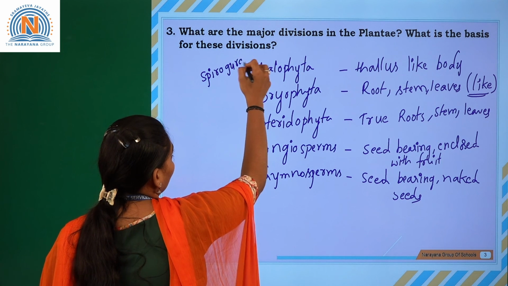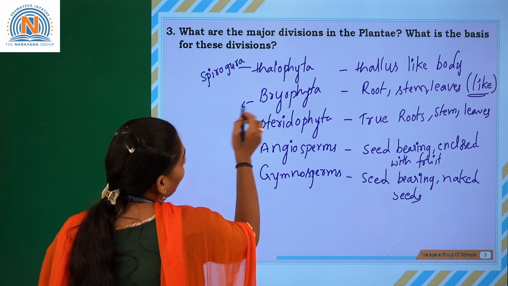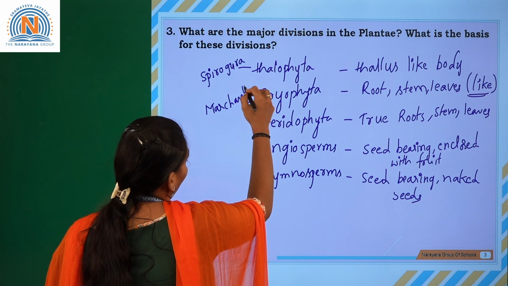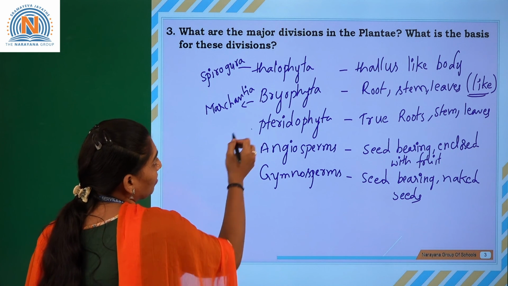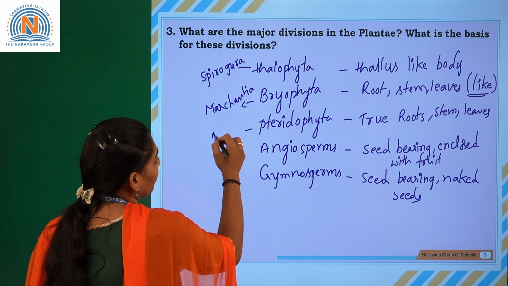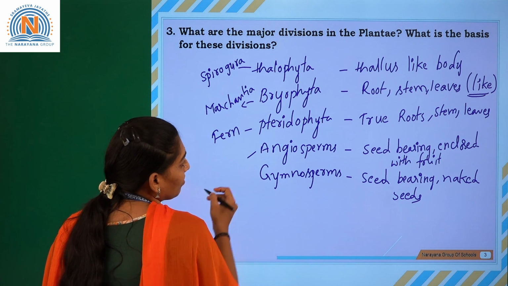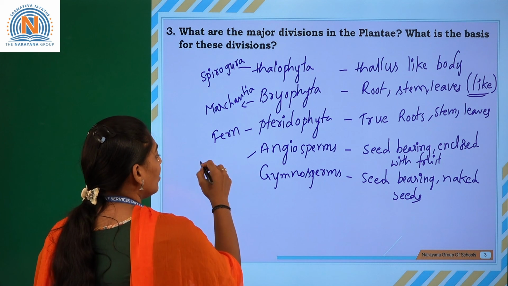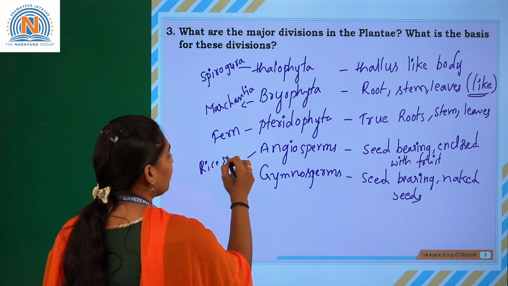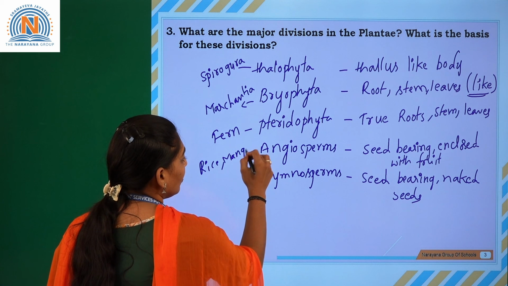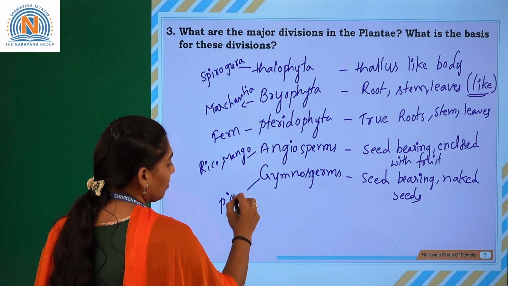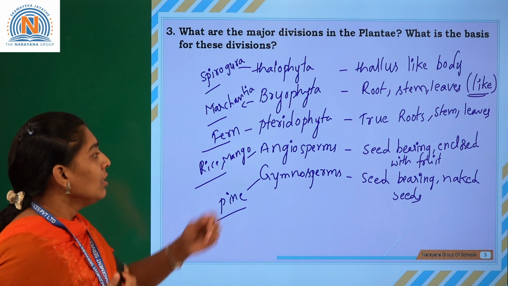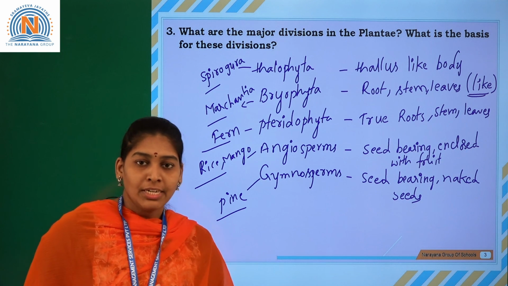So if you see here, the algae example is Spirogyra. Bryophytes, Riccia and Marchantia come under that. Some fern plants come under the pteridophytes. Whereas angiosperms, you can take monocots and dicots, anything. Here rice and mango come under it. And gymnosperms are examples of these different kinds of plants of these different phyla. So hope you understand. Thank you.